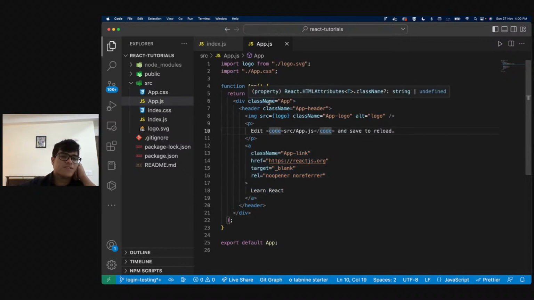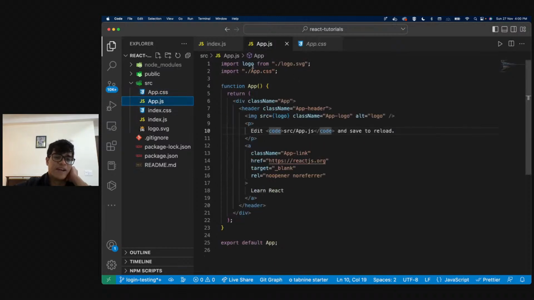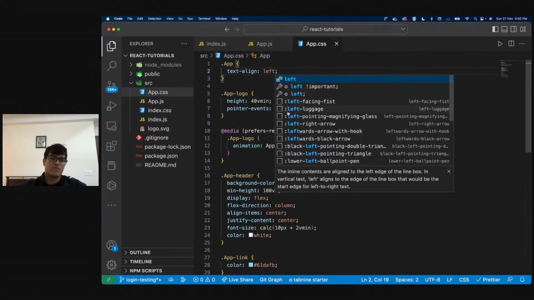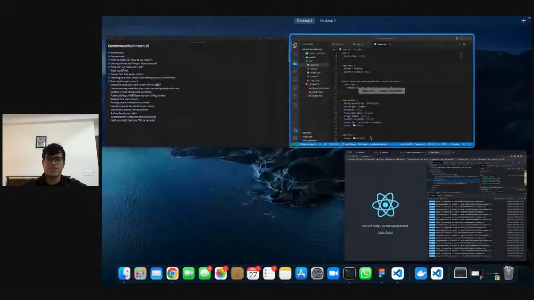So now you must be thinking, how is the styling happening, right? Again, the styling happens the same way. We have an app.css. If I see in my app.js, there's this import called import app.css, right? Dot slash app.css. That means we are importing our styles as well, correct? So over here, what we see is very basic HTML CSS styling. We see dot app has been given text align center. If I make this left, and if I save this, my code gets updated, right? And obviously right now we didn't see any change, but okay.